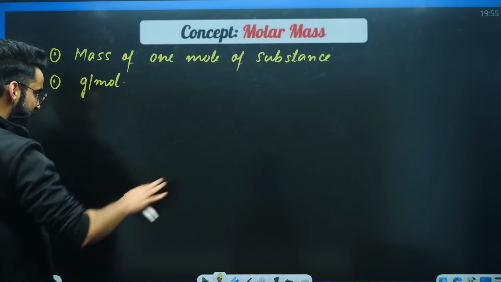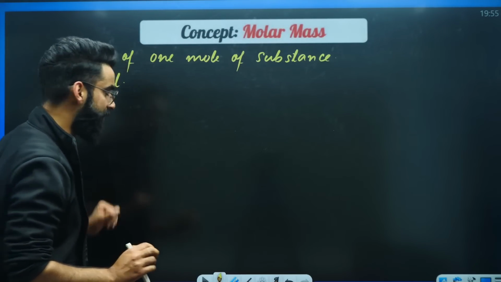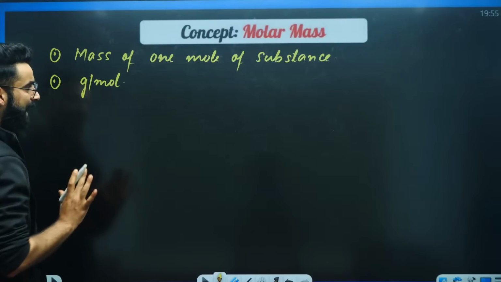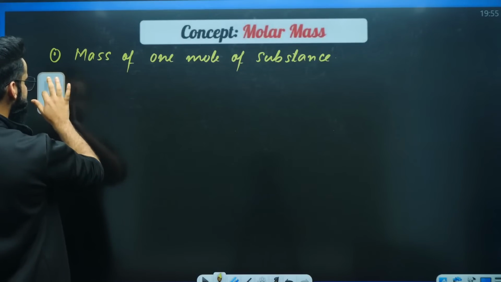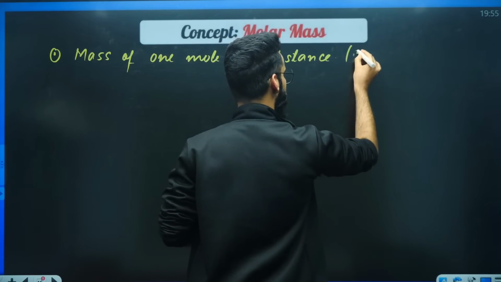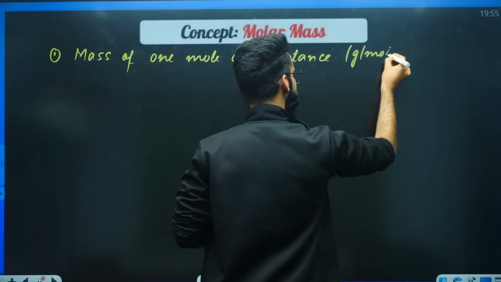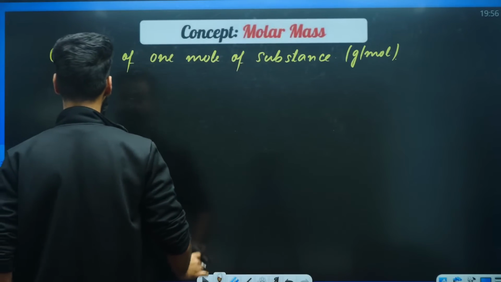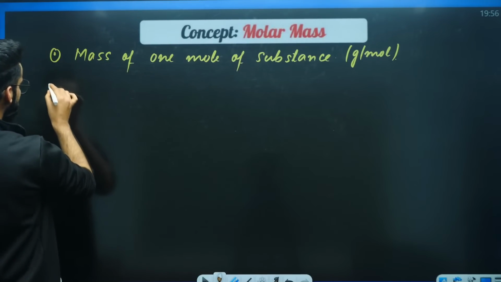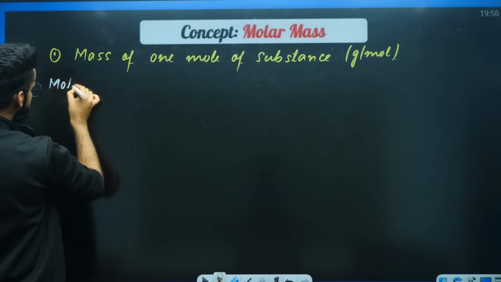Now let's try to understand everything a bit more in detail. For that, I need to make certain space so that it gets clear to you properly. Mass of 1 mole of a substance is something which we call as molar mass of that particular substance. Now, dear students, I'm writing a statement. The statement is very simple.